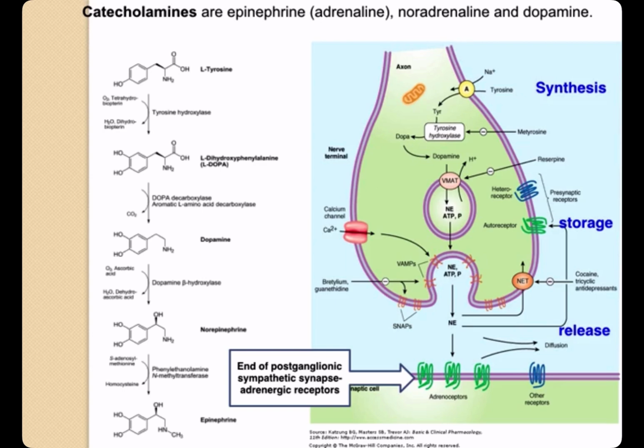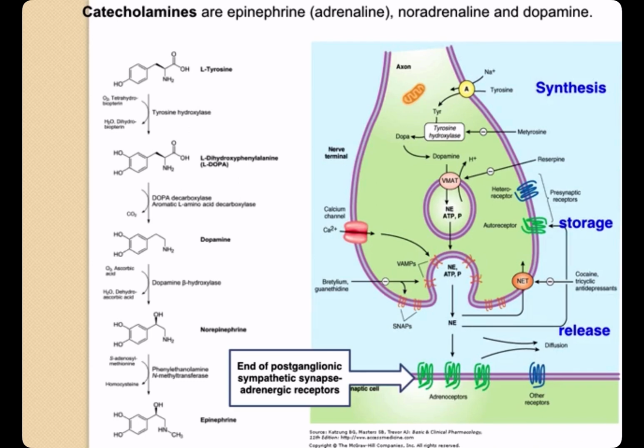Monoamine oxidase, MAO, is present on mitochondria in the adrenergic nerve ending and inactivates a portion of the dopamine and norepinephrine in the cytoplasm. Therefore, MAO inhibitors may increase the stores of these transmitters and other amines in the nerve endings. The vesicular transporter can be inhibited by reserpine, resulting in the depletion of transmitter stores.